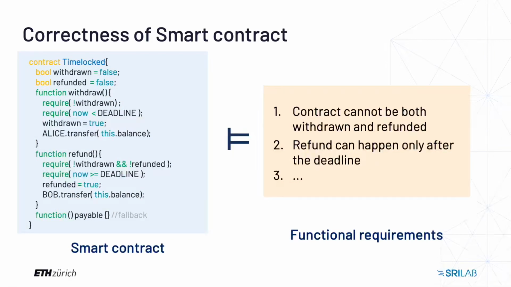For example, on the left, we see the contract TimeLocked that has two Boolean fields, withdrawn and refunded. There are two functions, withdraw and refund, that depending on a deadline can transfer the balance of the contract to either Alice or Bob. There is also a fallback function that can be used to load some balance onto the contract. On the right, you can see formal specifications written in natural language that developers can come up with. First is the contract cannot be both withdrawn and refunded. Second is refund can happen only after the deadline.